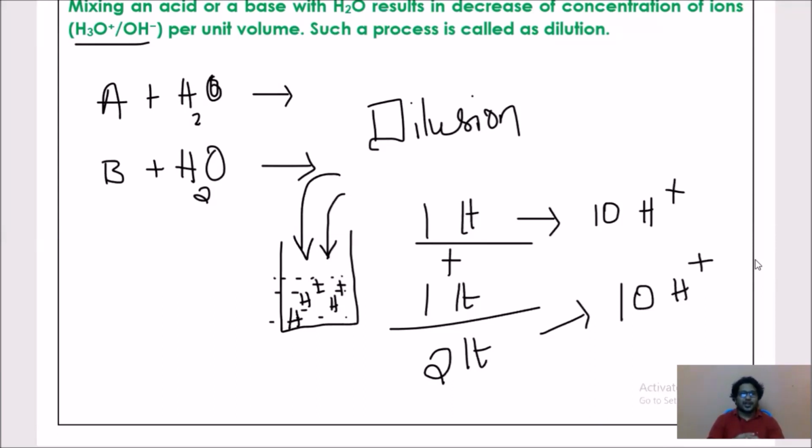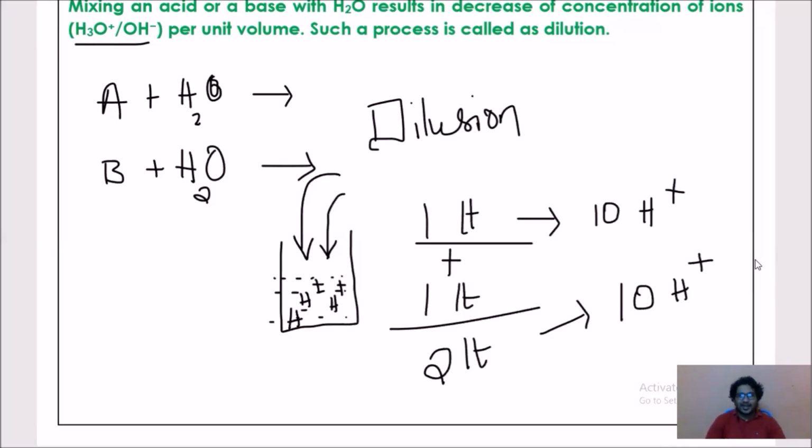So by this what can we say? If you add more water, there are fewer H plus ions per volume, so the concentration will be reduced, and that process is known as dilution.